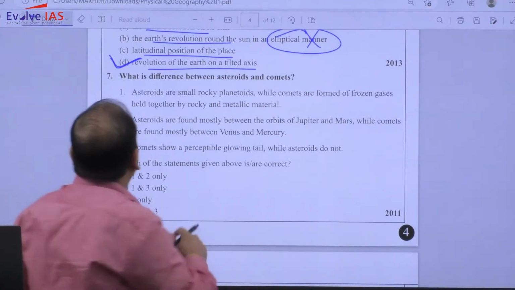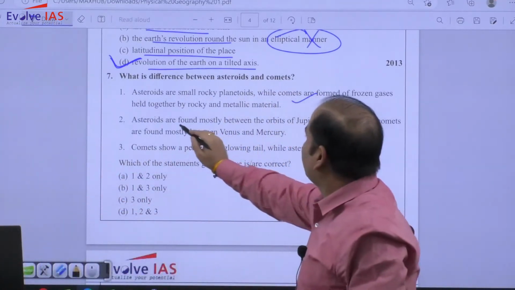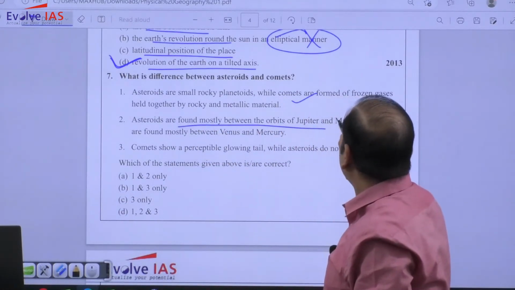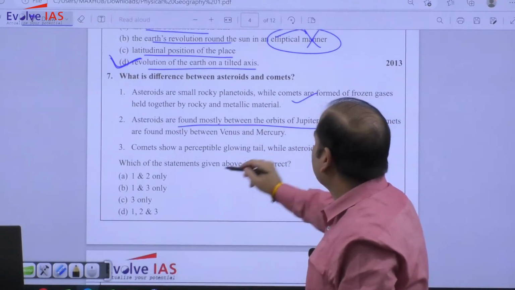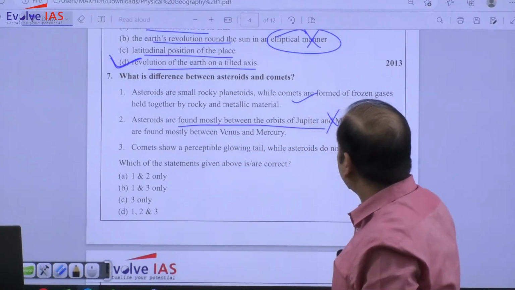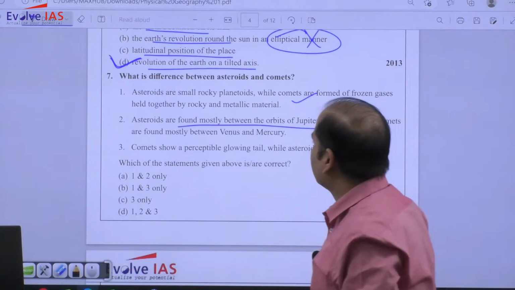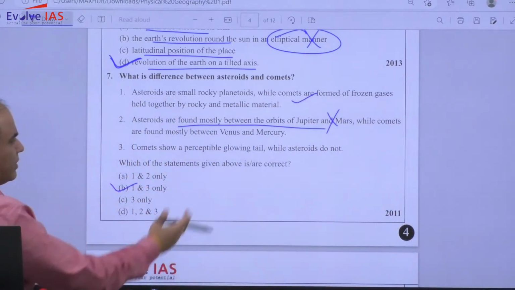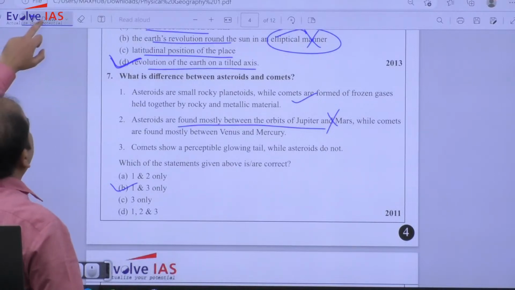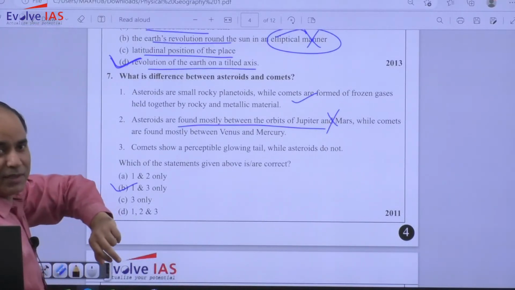Second statement, asteroids are found mostly between the orbits of Jupiter and Mars, so it is very near to the sun. It is incorrect. Comet shows a perceptible glowing tail while asteroid do not. Correct. So the answer will be 1 and 3. It was in 2011, but it doesn't mean that it cannot be asked.